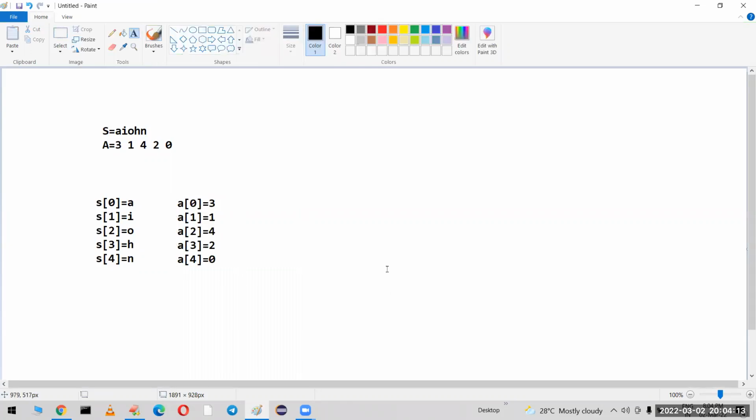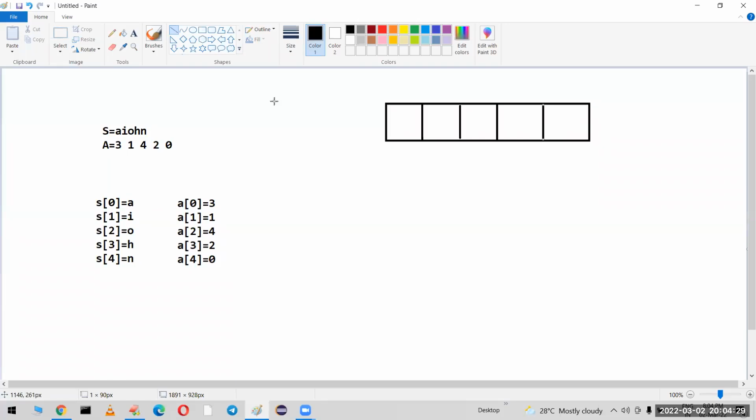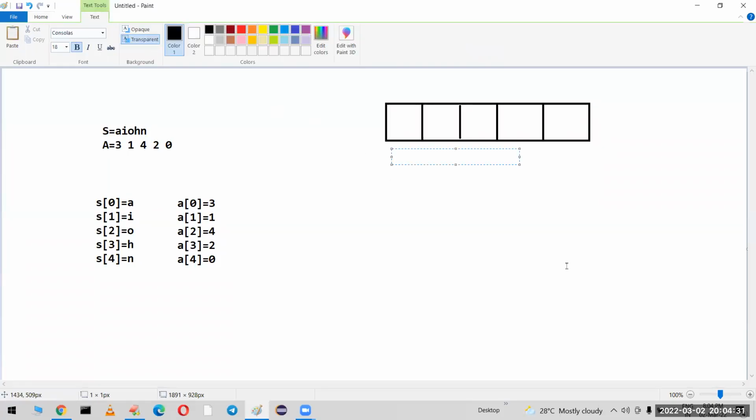Now, what is your requirement? You need to construct an array like this. You have to construct it with the same number of elements. So the 0th location, first location, second location, third location, and fourth location. What are the location values? 0th location, first location, second location, and you need to take third location, fourth location, like that.